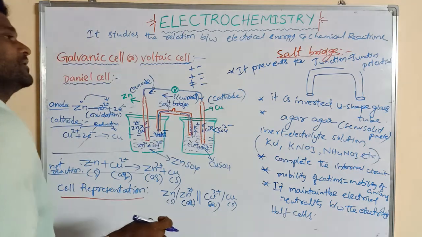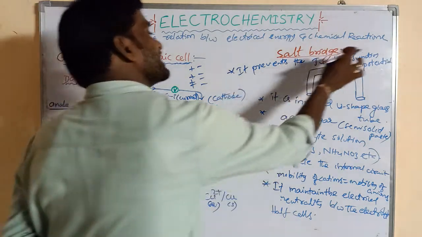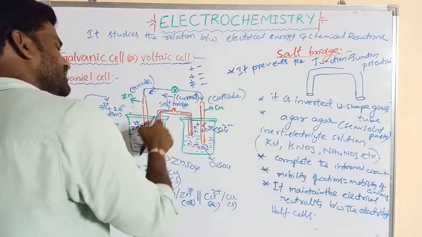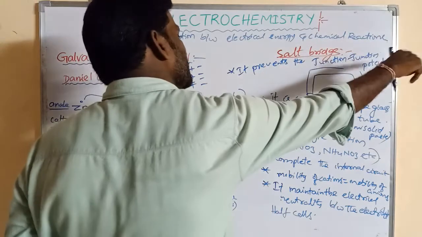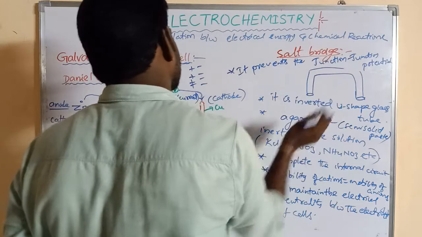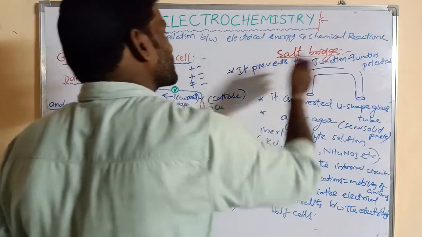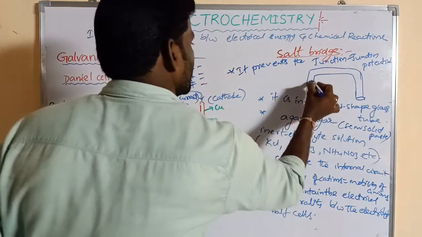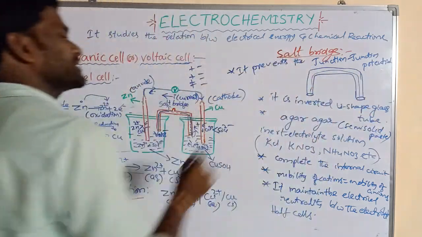So it prevents the junction potential by using a salt bridge, so this junction potential cannot form. That means it prevents the junction potential. Okay, the junction potential that forms there reduces the cell voltage. So, right, this is the use of the salt bridge.